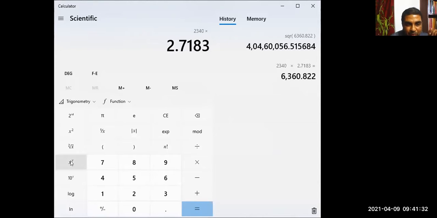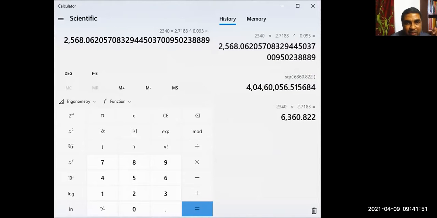Some calculators have x to the power y. So to the power, how much? r into t, which comes to 0.093, right? Yes, sir.